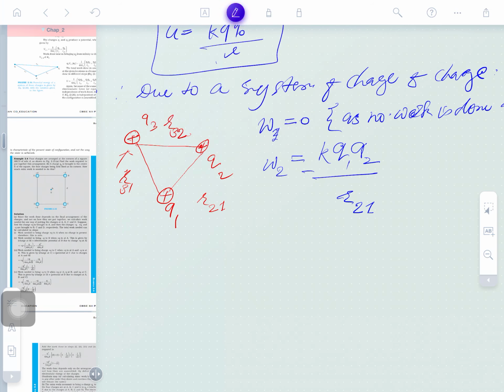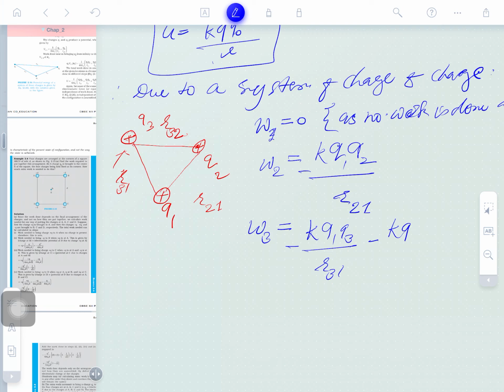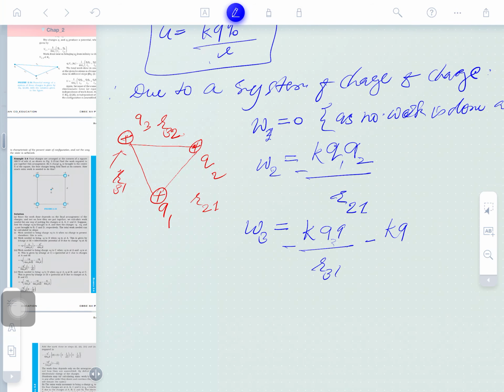So W3, the work done in bringing the third charge, is K Q1 Q3 by r31 plus K Q2 Q3 by r32, third with respect to 1 and third with respect to 2.